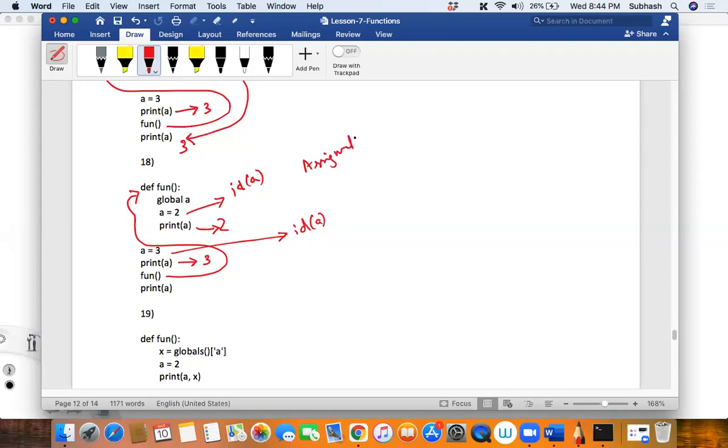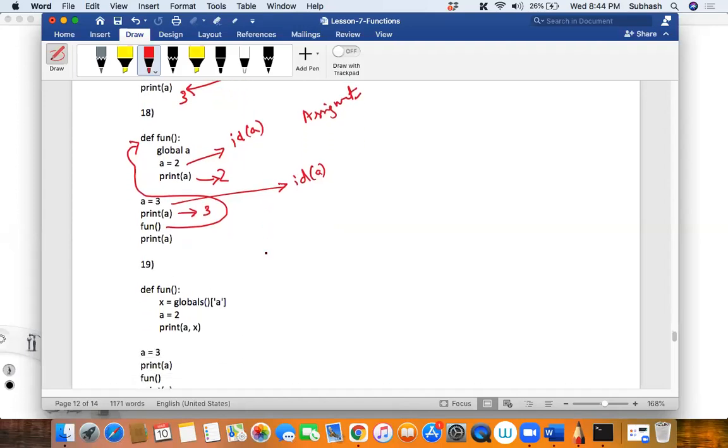Right. So for now understand that when I say global a, it means I'm trying to bring the scope of this global variable into this function. So what do you think? Will the ID be the same or not? Will it be the same, will it be different? What do you think? Sir, I do think it will be the same. Okay, no problem. So try to do it. You'll understand.